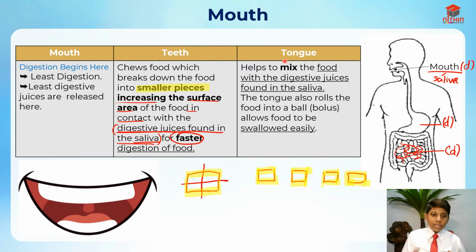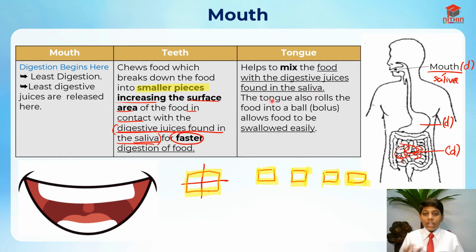It's like a mixie, right? We put the food inside and it just blends everything, the blender. So the tongue is basically like a blender. You can take it in that sense. It will mix the food with the digestive juices found in the saliva.